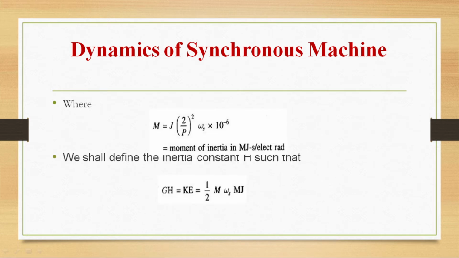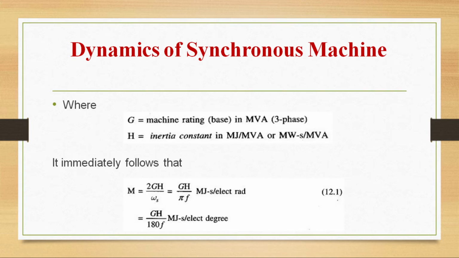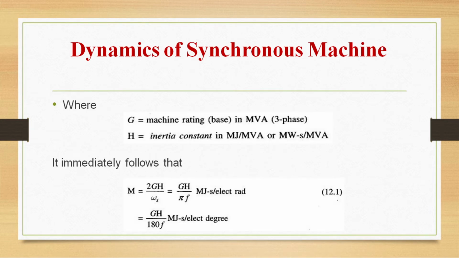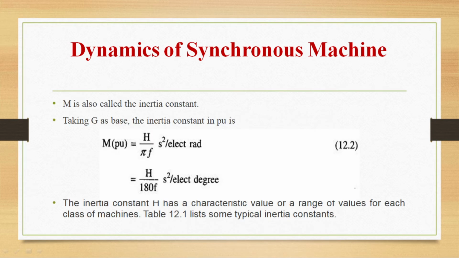M is the moment of inertia, given by J into (2 by P) whole square omega s into 10 power minus 6. So inertia constant H we are defining such that GH is equal to kinetic energy, which is half M omega s. What is G here? Machine rating in MVA. H is inertia constant in megajoules per MVA. So from this equation, M is equal to 2GH by omega s or GH by pi f, that is GH by 180 f. If it is radians, it is GH by pi f. If you are converting radians to degrees, then it is GH by 180 f.